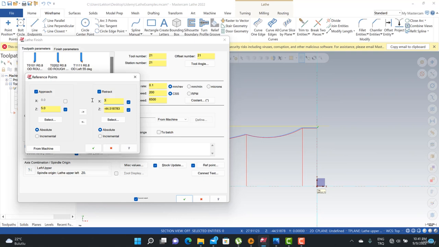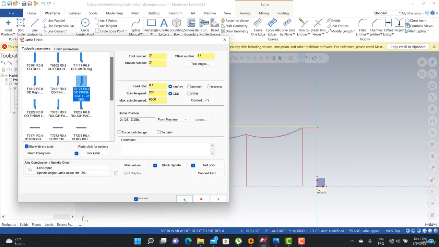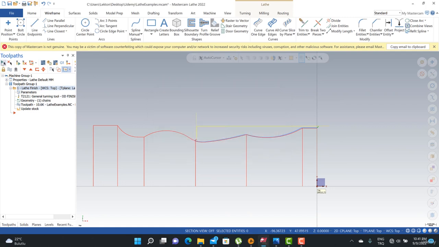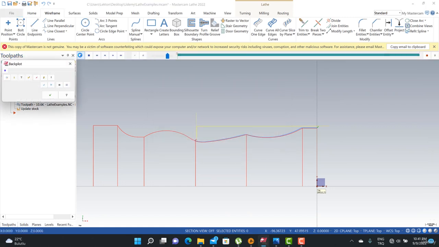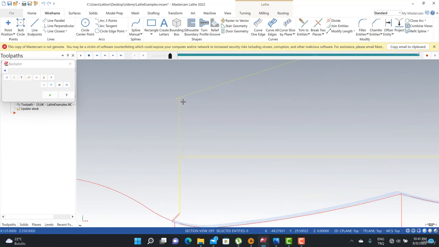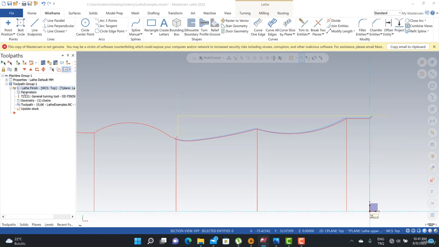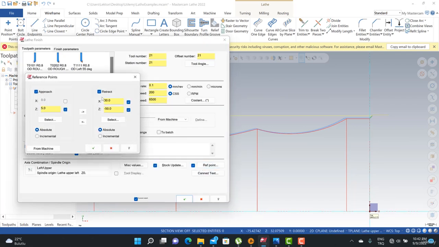We can write some integer numbers here, for example like this, and hit the OK button, and then we can recalculate it. We can select our toolpath and click that button again, and then you can see that it's easily created here. I just need to change the X distance like this.